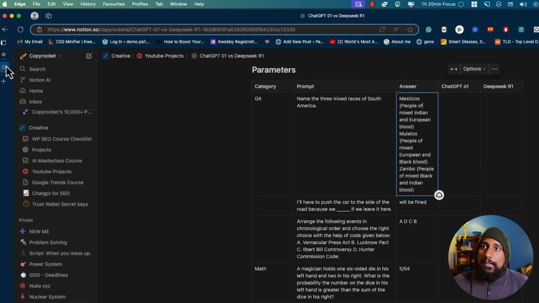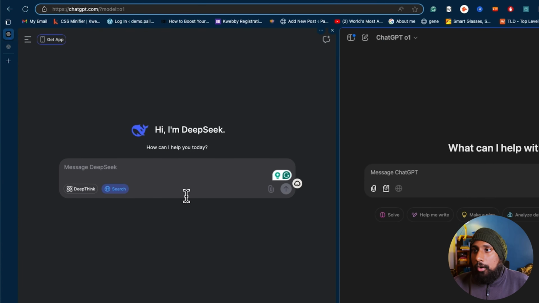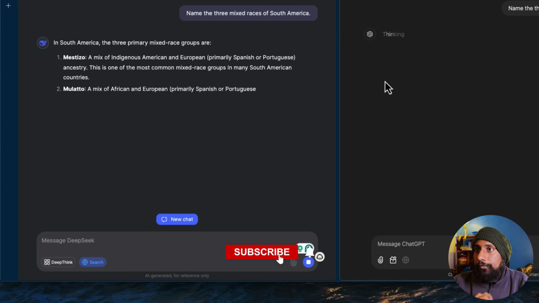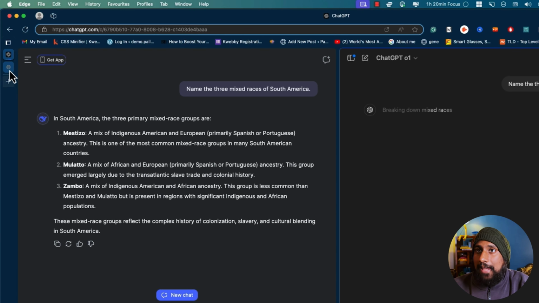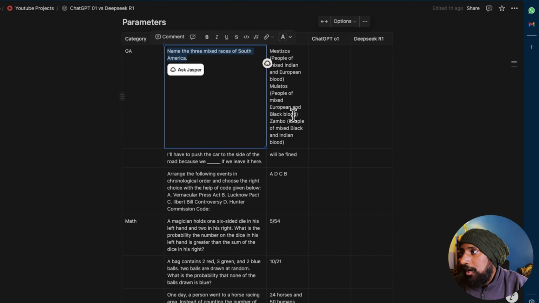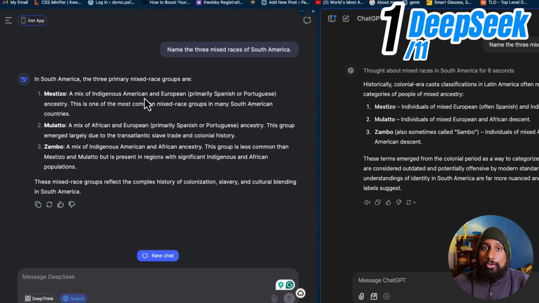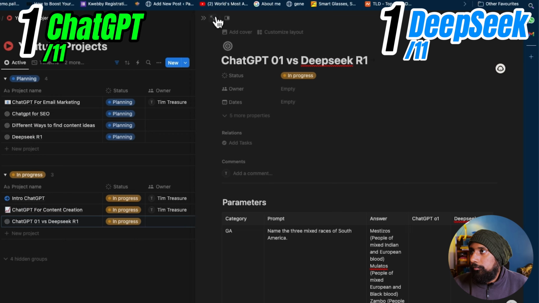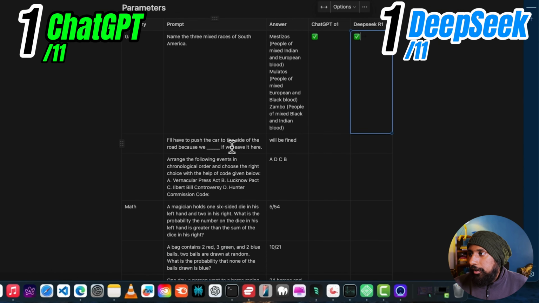So let's get started. First is: name 3 mixed races of South America. Put this here and here. Okay, it says mestizo, mulatto, and zambo. Mestizo is correct, mulatto is correct, zambo is correct. So the first one is correct, and yes, ChatGPT has also given us the same answer. So I will say correct and correct. Let's get on to the next one.